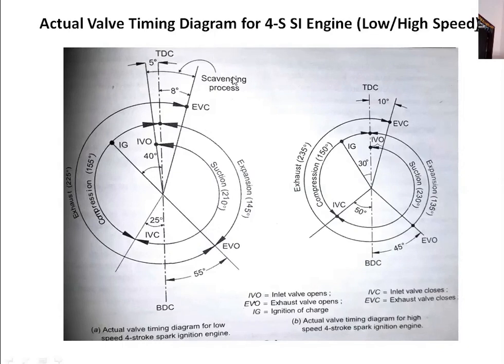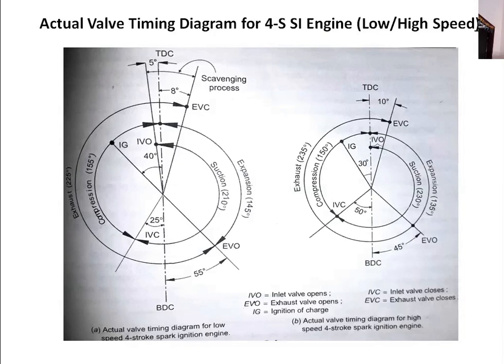So the total duration of valve opening of the inlet valve is 180 degrees plus this 5 degrees before TDC, which is known as valve lead, and this 25 degrees known as valve lag. So this is 25 plus 5 plus 180 degrees. It means it remains open for 210 degrees nearly.